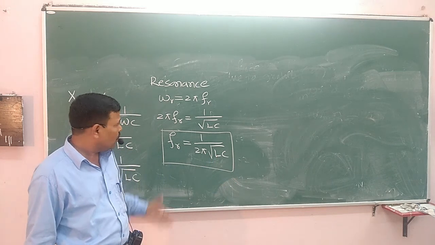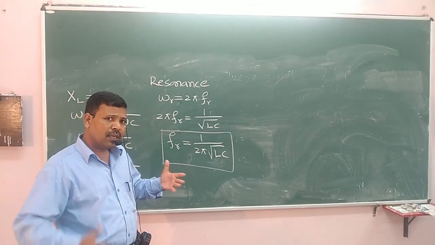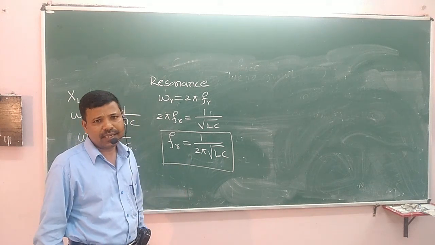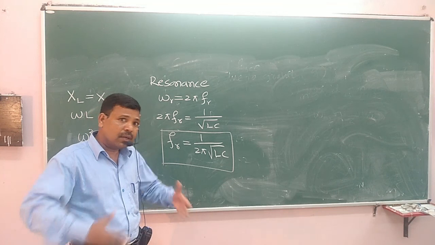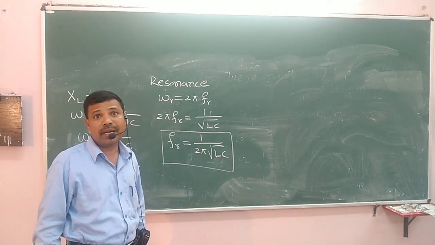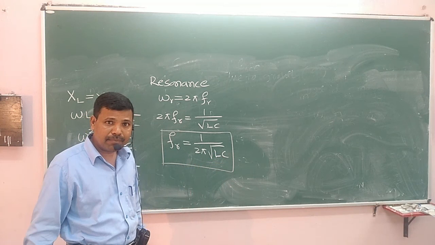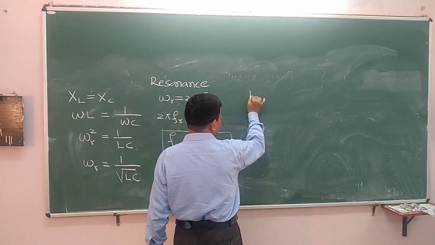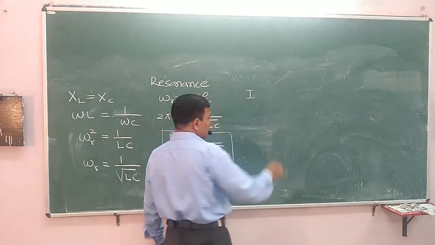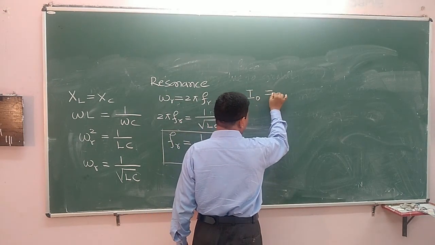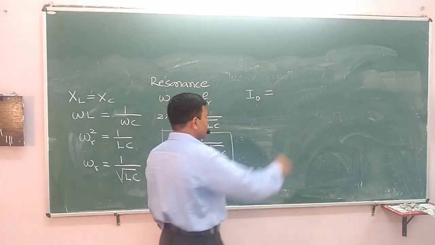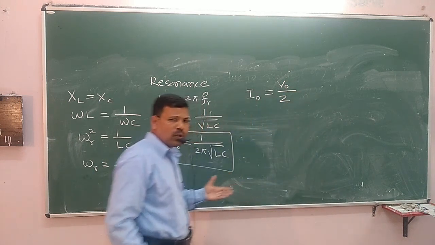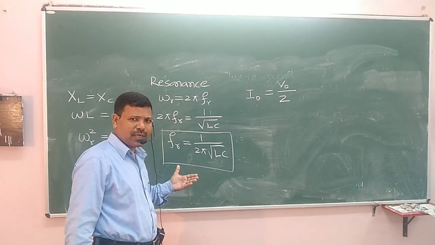Now, when the tuning circuit achieves the resonance condition, at that time the current through the LCR circuit is maximum. How do we write that maximum current? As all of us know, the maximum current is V0 by Z. We can also write the RMS current at resonance.